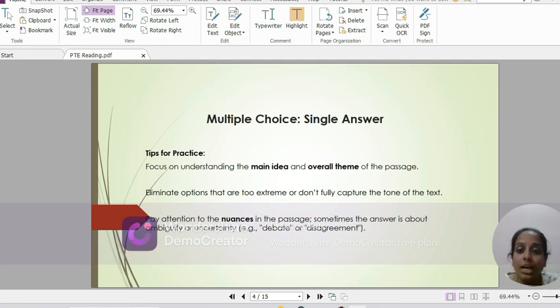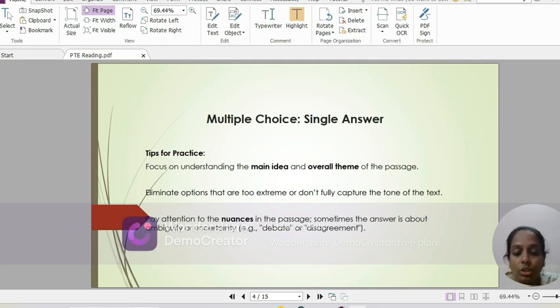So focus on understanding the main idea and overall theme of the passage. That is pretty important. And eliminate the options which are too extreme or don't fully capture the tone of the text. So that's how you will be able to eliminate the wrong options.